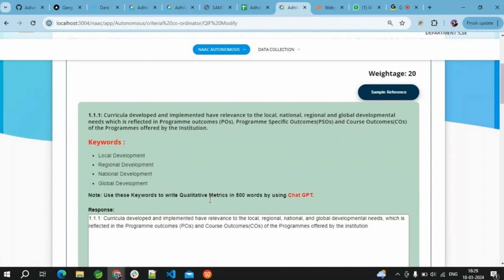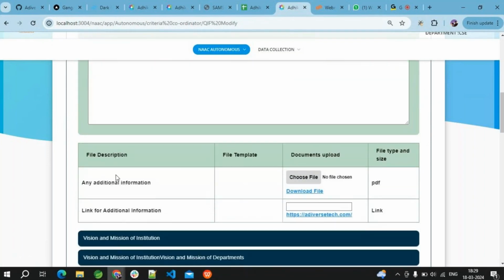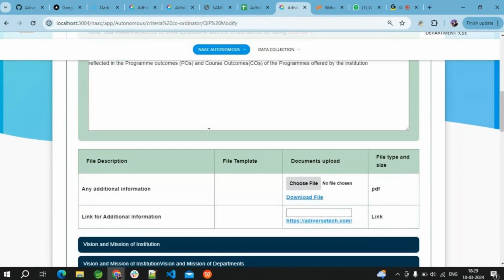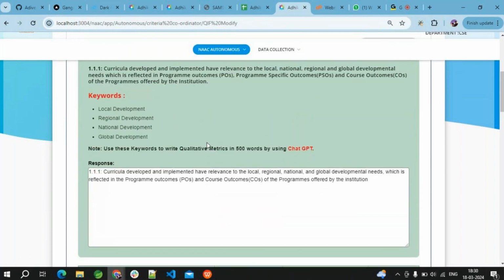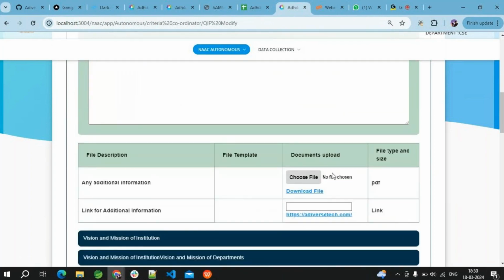If there is any additional information or documentation related to curriculum development and implementation, like COs, we can upload it right over here.